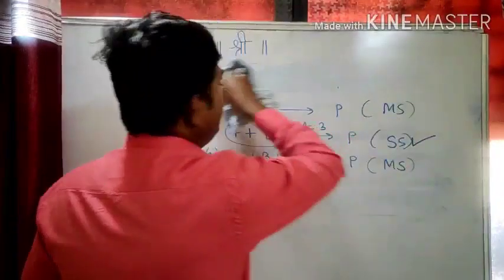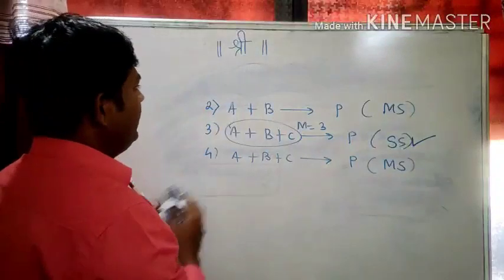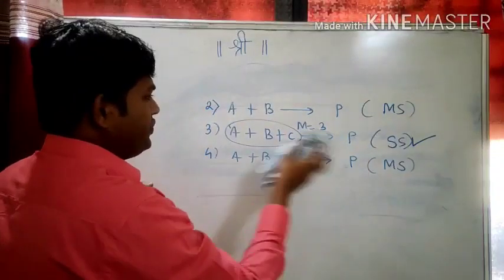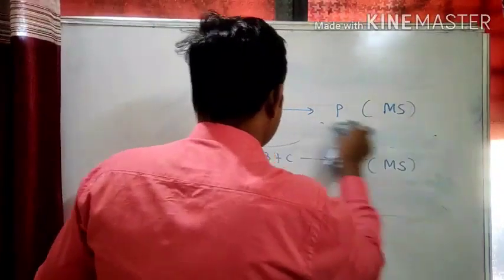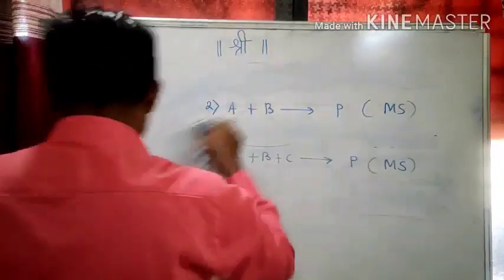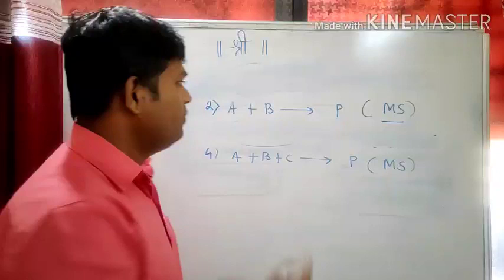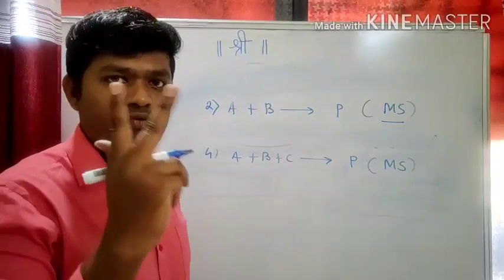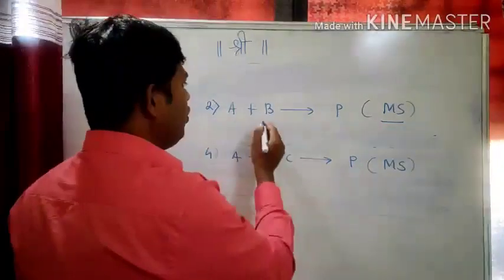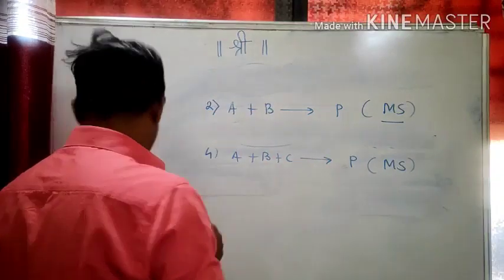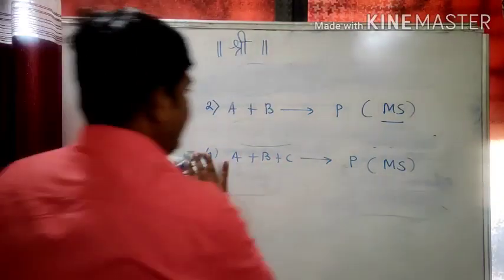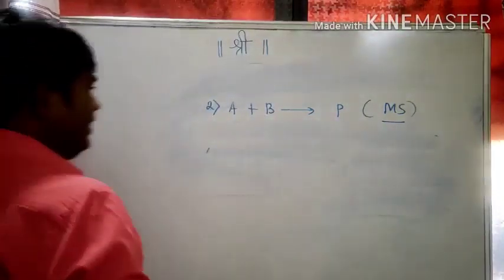Let us rub out the single step reaction. Now, this is a multi-step reaction. Assume that this reaction involves 2 steps. So let us see this second reaction properly.